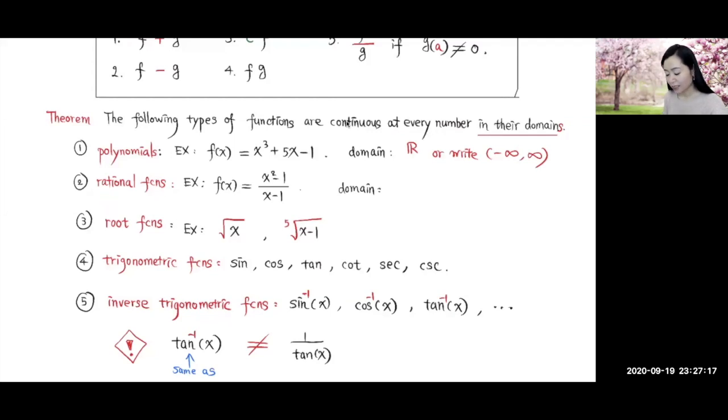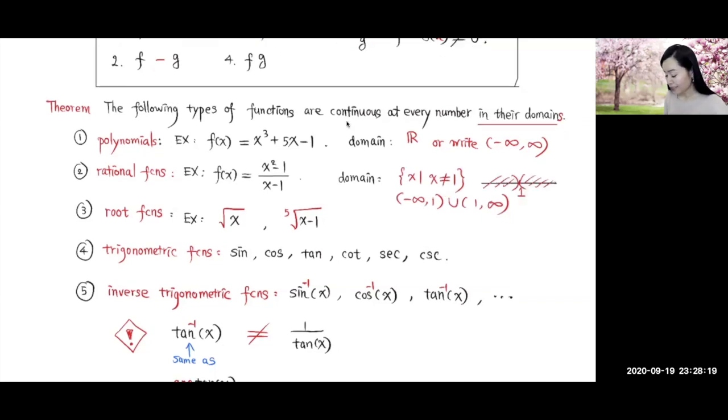This is a rational function. It's polynomial divided by polynomial. What's the domain for this function? The domain of a rational function will be all real numbers except those numbers that make the denominator equal to 0. So the domain over here will be all real numbers except 1. If you write it in interval notation, it's negative infinity to 1 union the open interval from 1 to infinity.